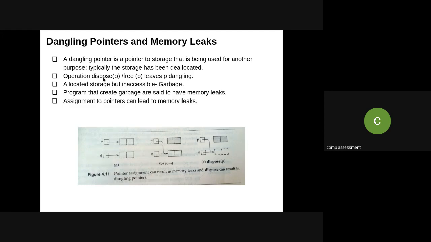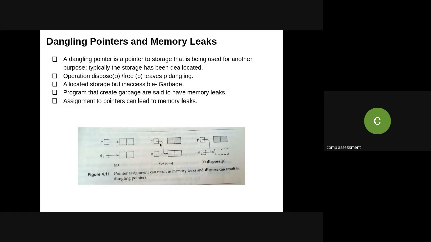Now the operation dispose P or free P. In Pascal, dispose is used to make that memory free, whereas in C programming, the free function is used to deallocate that particular memory for further usage. So due to the dispose and free functions, it leaves that pointer P dangling. Why is this pointer dangling?